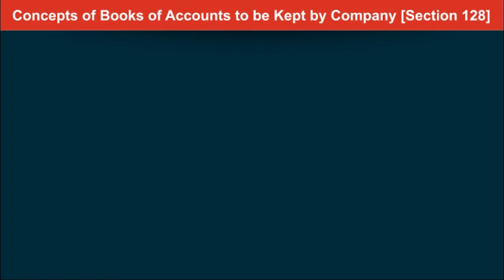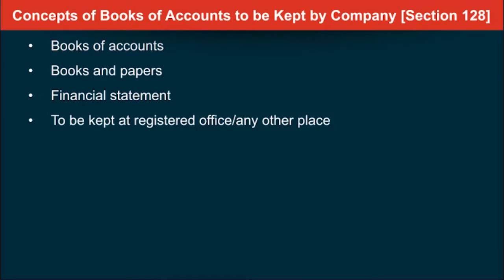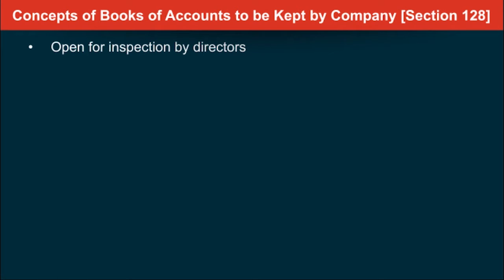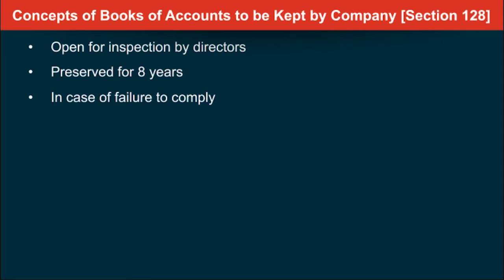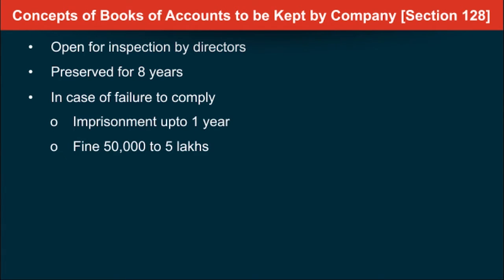Now, books of accounts to be kept by a company comes under section 128 of the Companies Act and it talks about certain things which need to be kept, that books of account, books and papers, financial statements are to be kept at the registered office of the company or at some other place, but there are certain norms for that. It is open for inspection by the directors and it is to be preserved for a period of 8 years. In case a company does not comply with this, then the company will be under fine, but the person who is responsible, every officer in default, can be punished with imprisonment up to 1 year, fine of 50,000 rupees to 5 lakhs, or both.